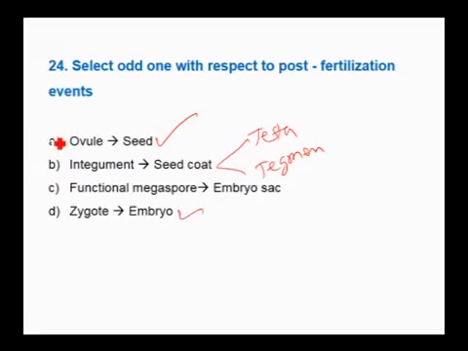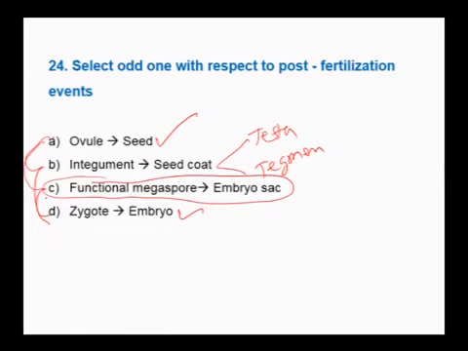See, the other options are the events which take place after fertilization, but the functional megaspore is not a post-fertilization event. Therefore, the odd one in this is the third option, functional megaspore into embryo sac. We shall move on to the next question.